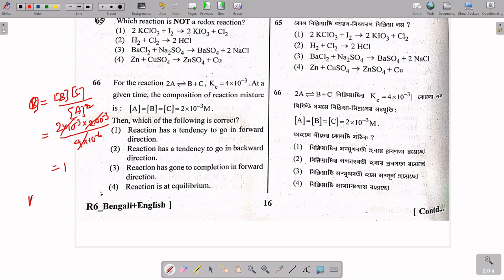Now if you compare with Kc, obviously Kc will be lower than Q. If Q is greater, then you have to decrease the concentration of the product, because the product is in the numerator. To decrease the concentration of product, the reaction must go in the backward direction. The reaction has a tendency to go in the backward direction, so option 2 should be the correct answer.